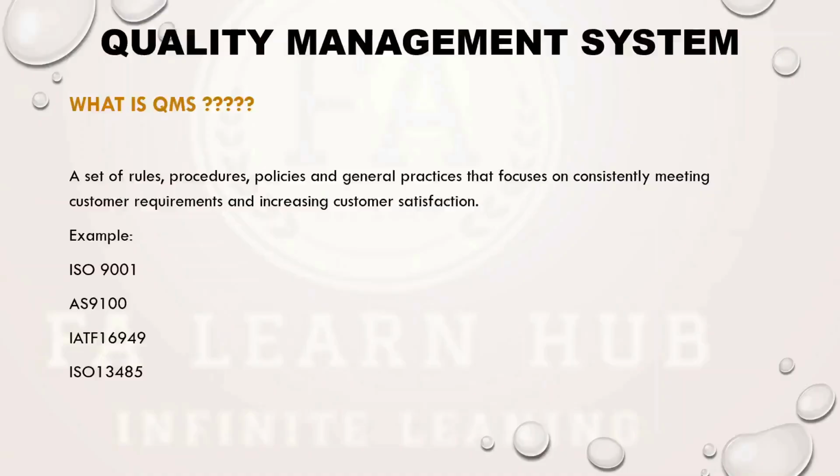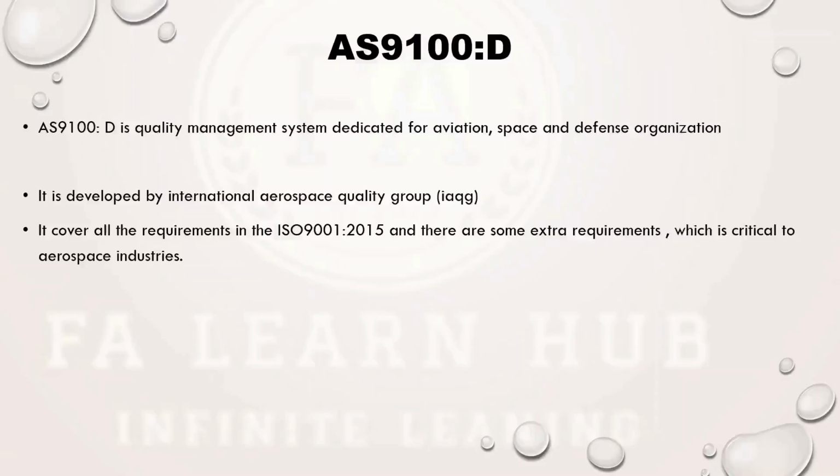While coming to AS9100D, AS9100 is the standard and D is the version. It was released in 2016. This quality management system is basically dedicated for aviation, space, and defense organizations. AS is aerospace. It doesn't mean that it's only applicable for airborne applications. Any organization which designs, develops, manufactures, or does services for aviation, space, or defense applications can adopt AS9100D.